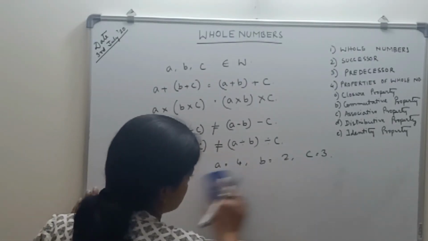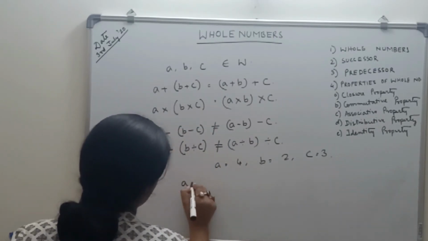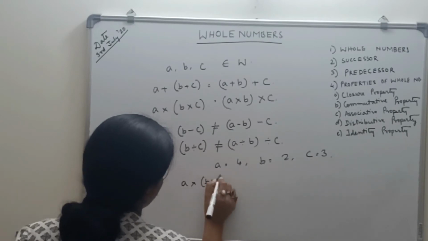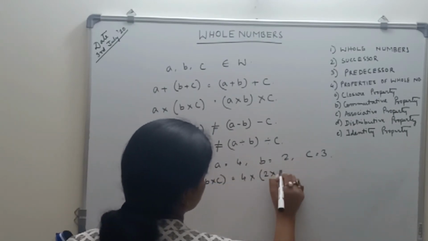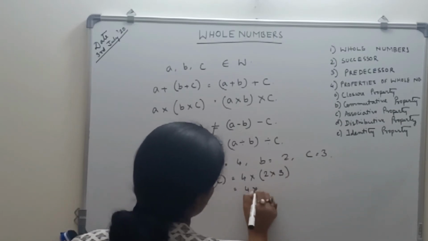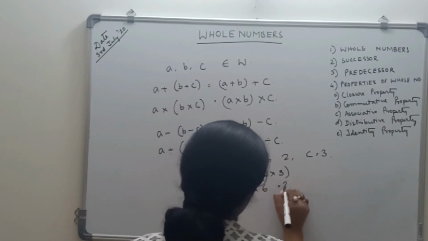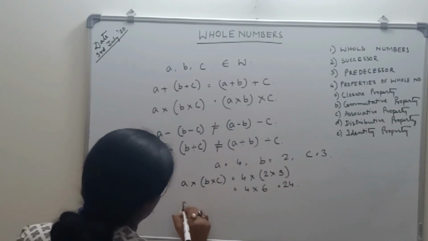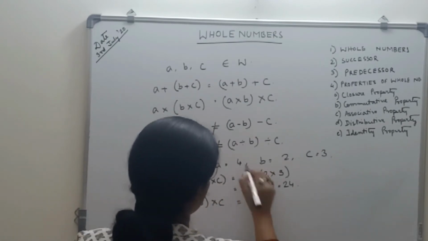addition. Now with the same example, for multiplication, a into b into c. What is a? 4 into b is 2 into 3. What is that? 4 into 3 into 2? 6. 6 into 4? 24. And a into b into c. What is a? 4.